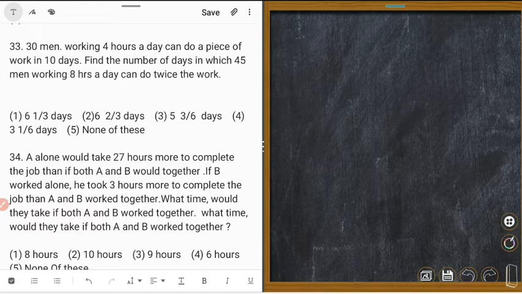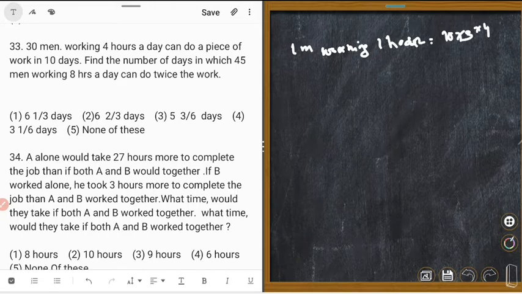That means one man's work in 1 hour is equal to 10 into 30 into 4.